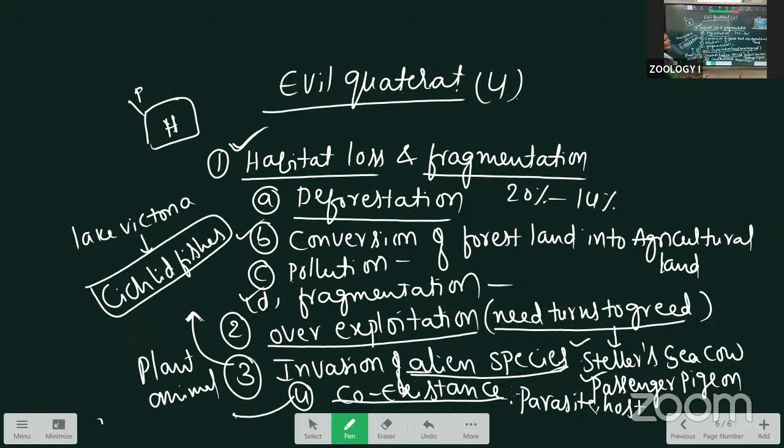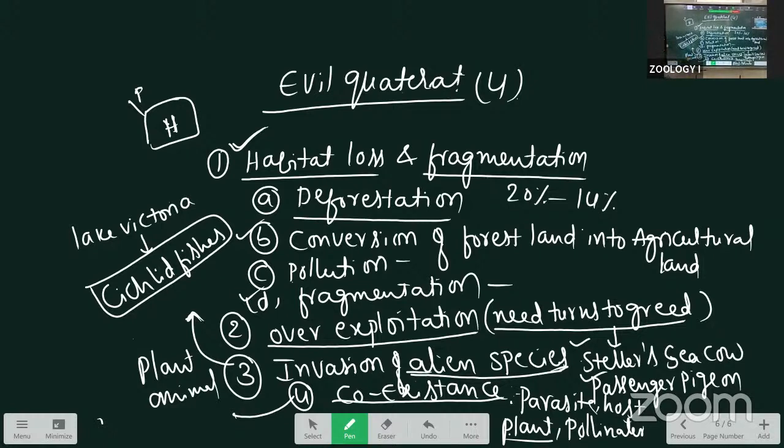Next, the second example is plant and pollinator. If the pollinators are not there, automatically the plants can't reproduce. That's why they will die. That we call coexistence.